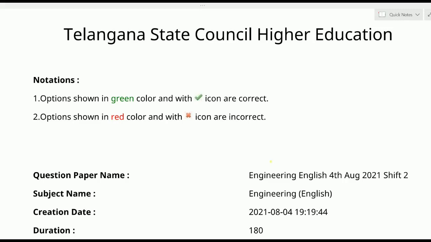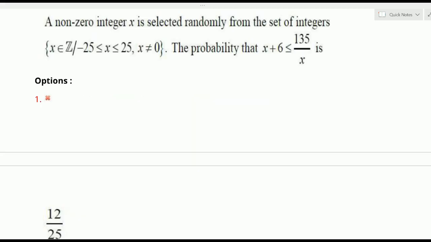So now we'll discuss the questions from the 4th August shift 2 and the topic is probability and random variables and distributions. Part 1 of this paper also I will discuss, let's see what they are. So this is the final paper, you can see. Now I will refer to where the probability and distribution questions are in it. I'm scrolling down the question paper. Please wait. See this question.